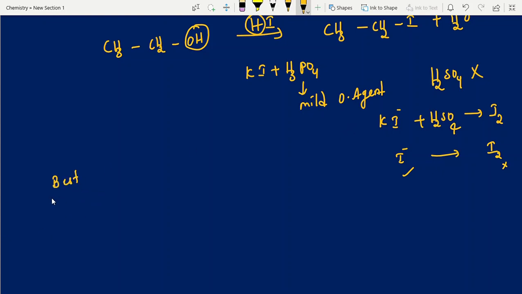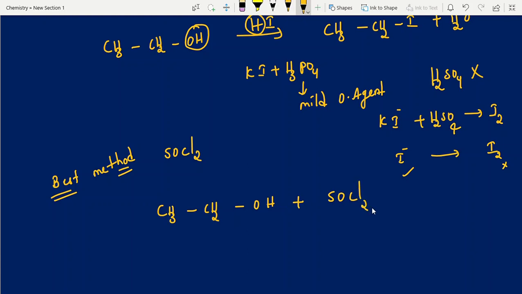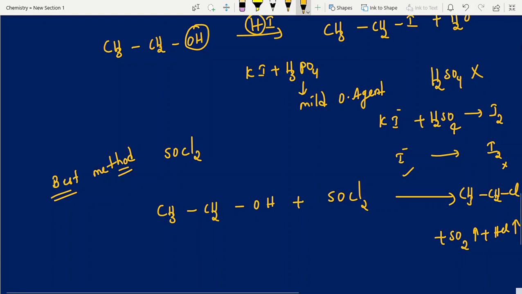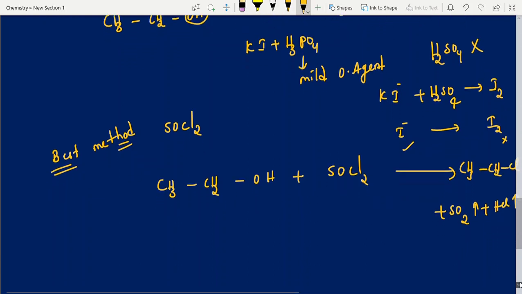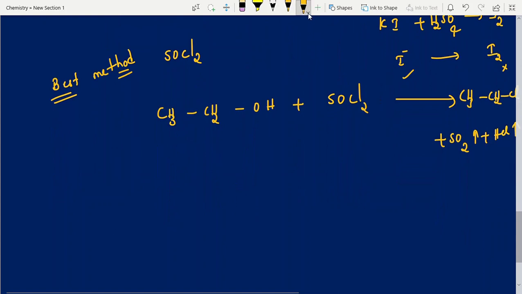Now, the next best method is thionyl chloride, SOCl2. Why do we say it is the best method? CH3CH2OH with SOCl2 gives CH3CH2Cl plus SO2 plus HCl. See, the byproducts are gases. If byproducts are gases, they easily escape out, and the main product we can easily collect. The byproducts are not needed by us, right? They escape whenever they come out. So it is easy for separation. That's why it is the best method.